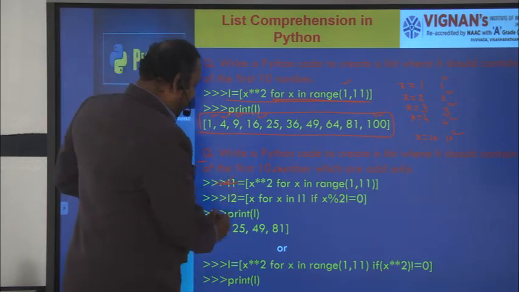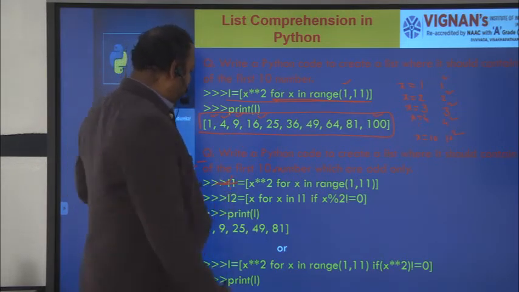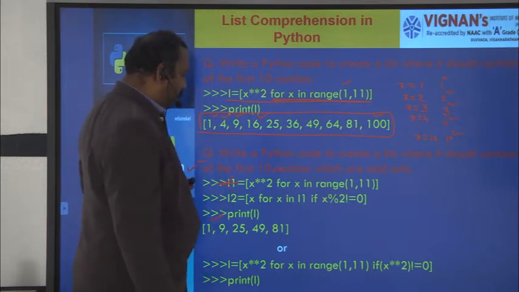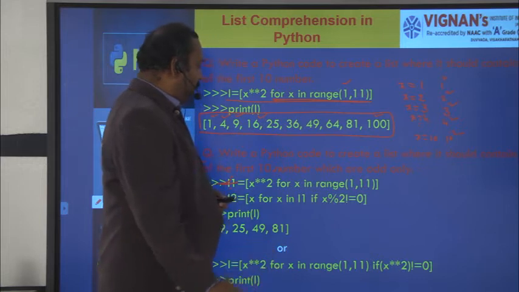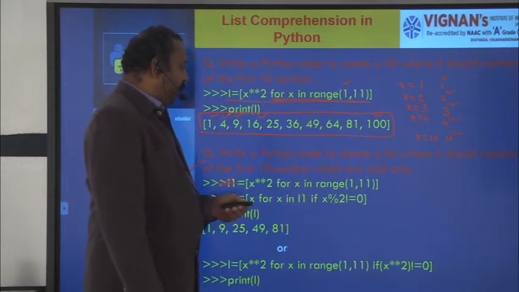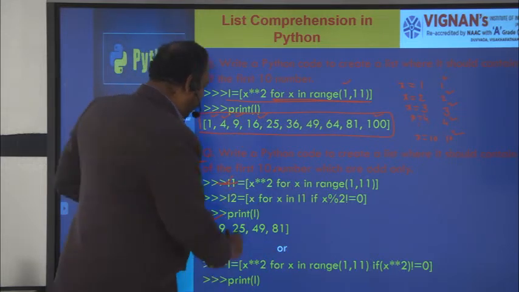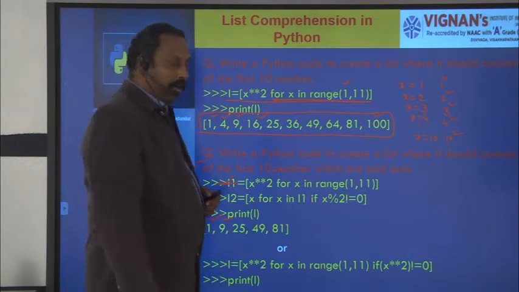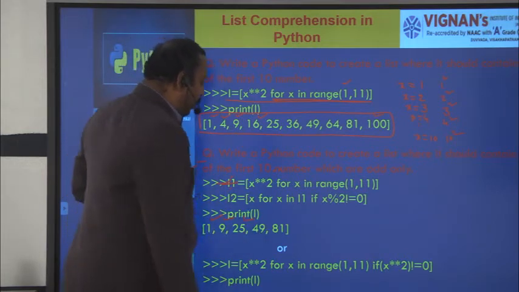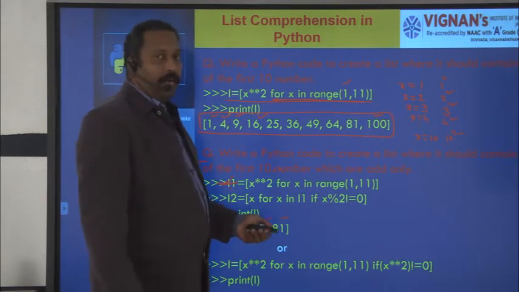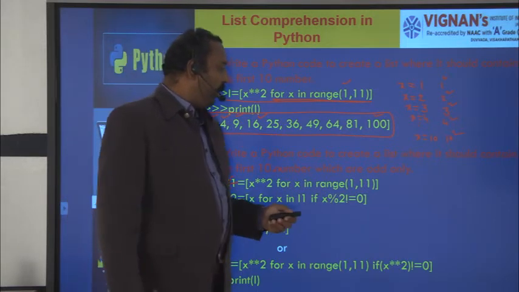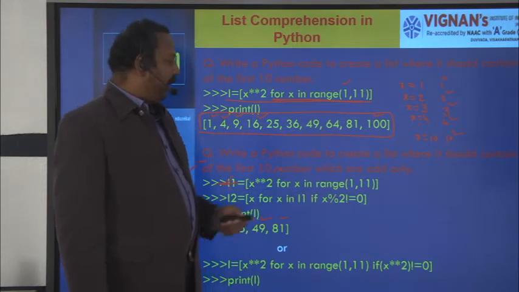Like this, 1 is an odd number, so 1 power 2. 2 is not an odd number, so we should not take 2, it will not be considered. Next 3 will be considered, 4 will not be considered, 5 and 6 will not be considered, 7 and 8 will not be considered, 9 will be considered because 8 is an even number and 9 is an odd number.